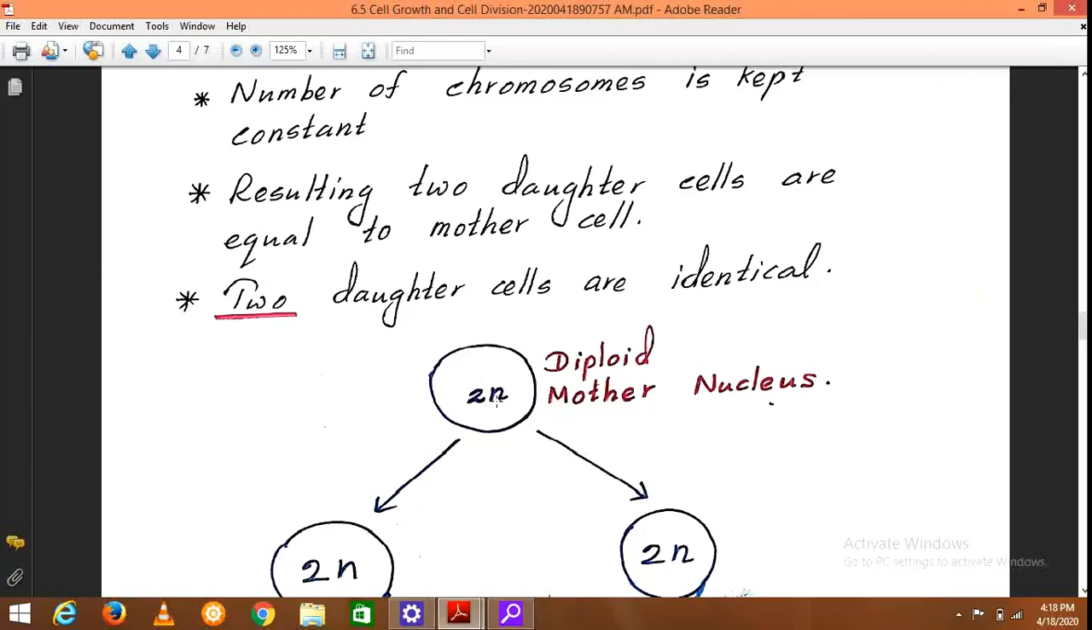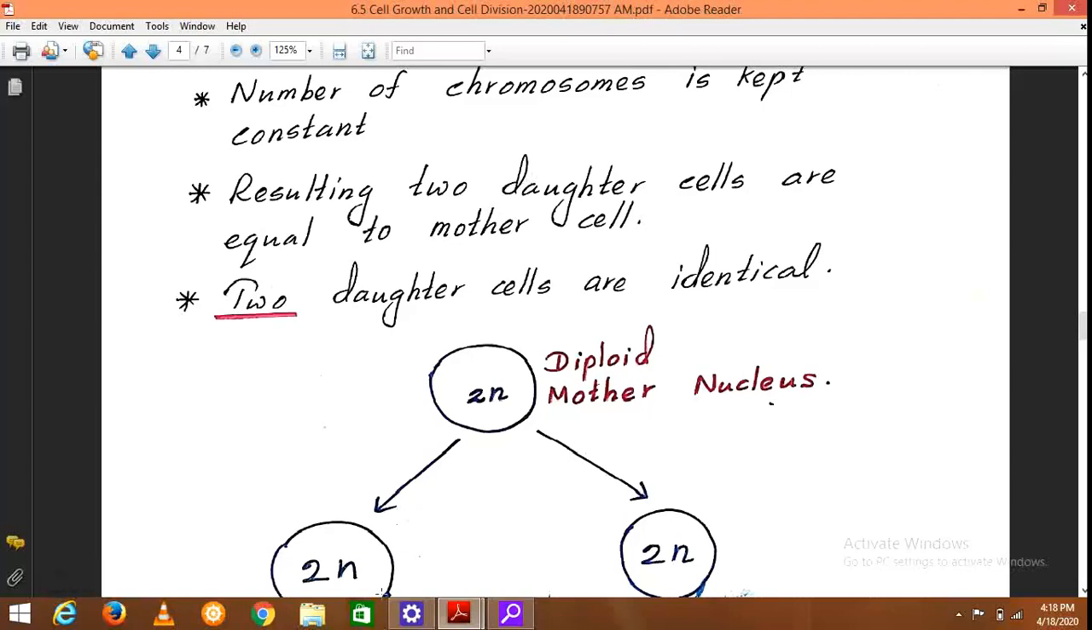Here you can see I have mentioned 2n. This symbol 2n indicates diploid chromosomes. That means 46 chromosomes are there, or 22 into 23. So that is known as a diploid genetic composition. And the two daughter cells resulted are also having a similar genetic composition. That is why it is said that during mitosis the number of chromosomes is kept constant.